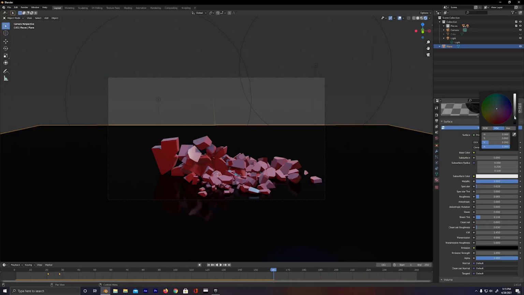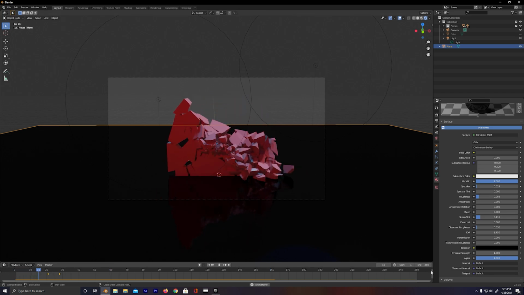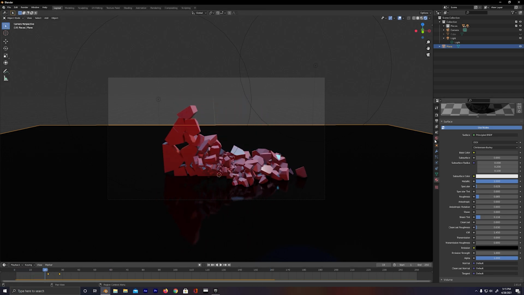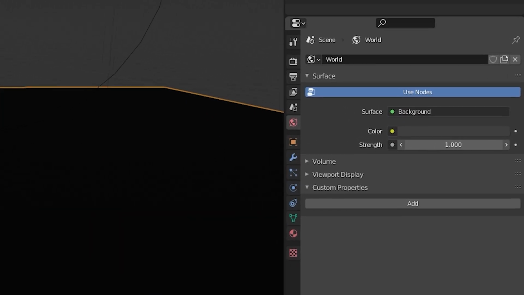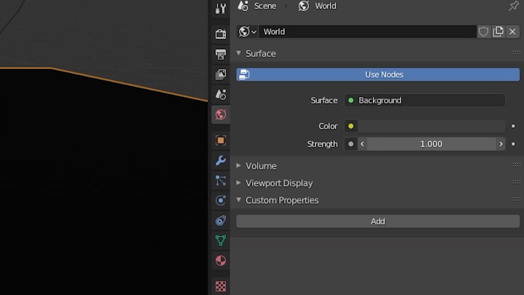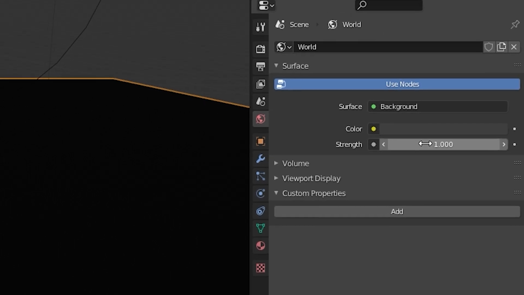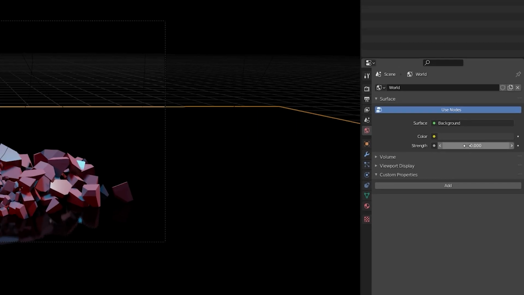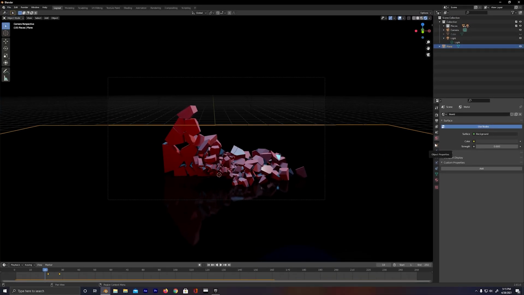Okay, cool. So the floor is looking nice, the wall is looking nice, but the background is actually still too bright. It looks kind of grayish, so we can go ahead and change the background of the whole scene by going up to this setting right here, which is the world properties. You're going to see it says surface background color, it's blank, but underneath strength it's set to 1. So if you go ahead and lower this down to 0, instantly the background becomes black. This is looking pretty cool.